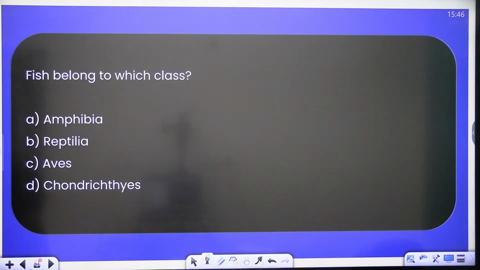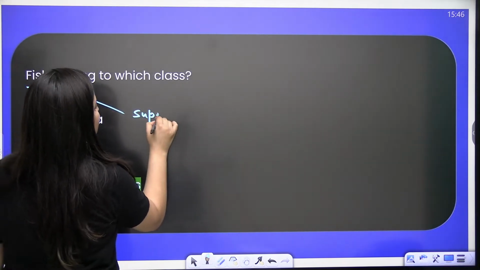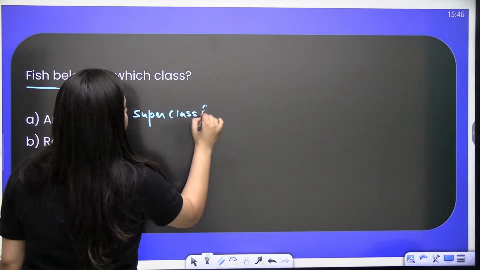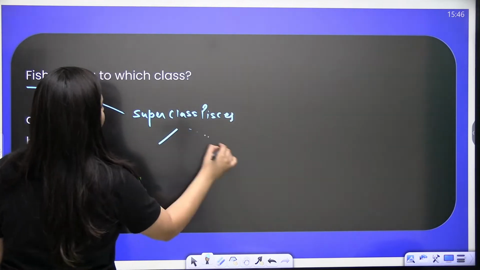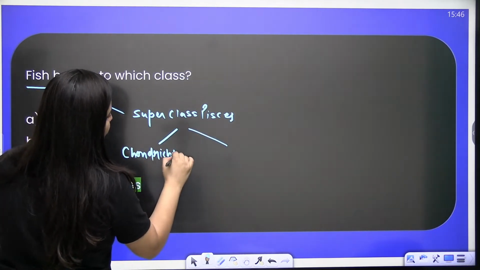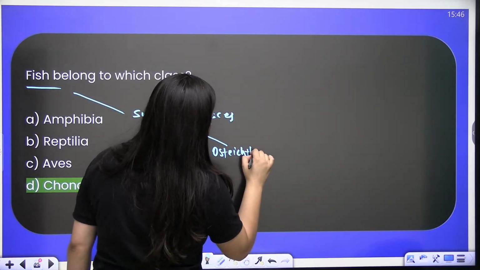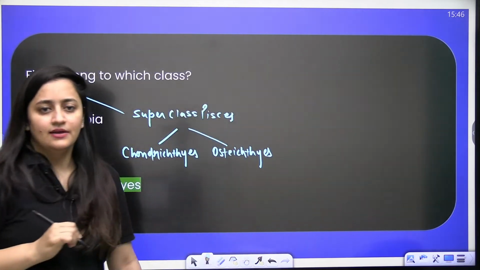So the next question, fish belongs to which class? Easy. It's very easy. Chondrichthyes. Of course, Chondrichthyes. Fish belongs to superclass Pisces, and when it comes to classes, it can be Chondrichthyes, that is cartilaginous fishes, and another is Osteichthyes, bony fishes. So these are the classes, right?